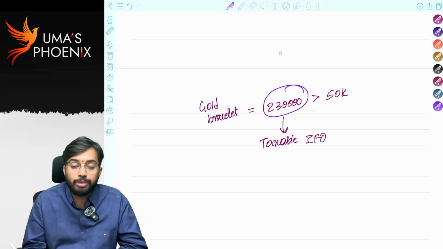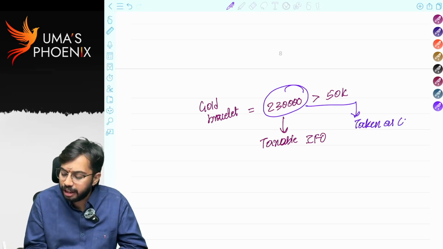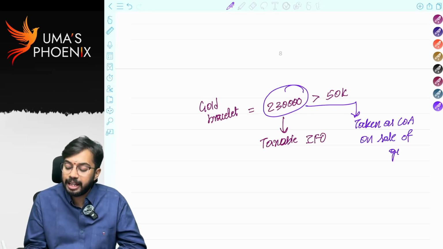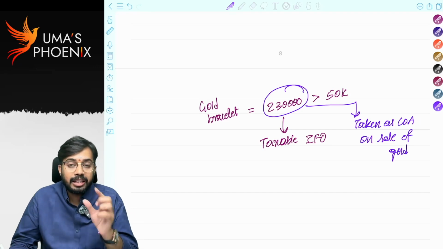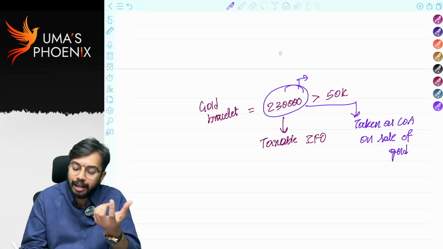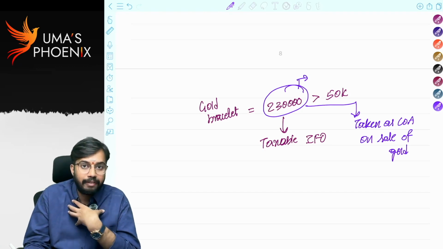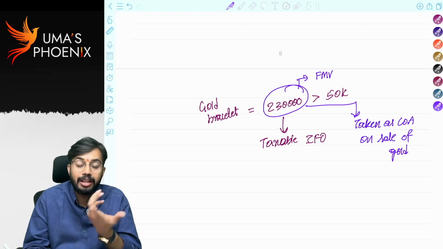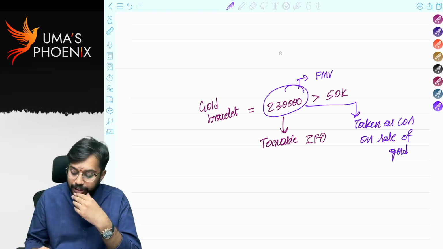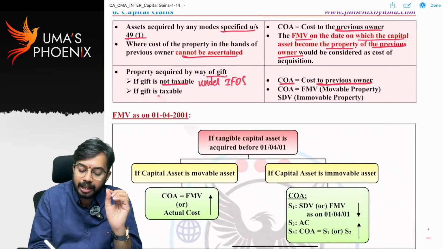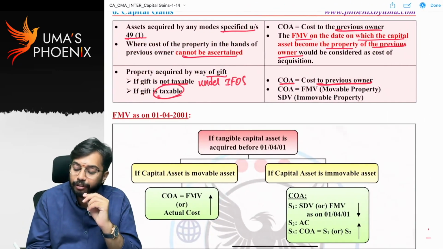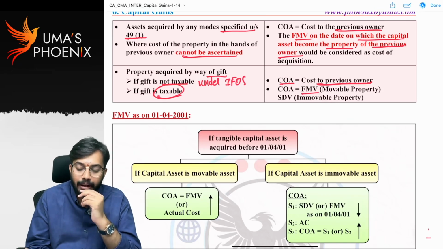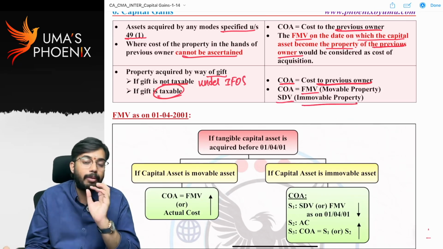Now whatever this 2,30,000 is, this is to be taken as cost of acquisition on sale of the gold bracelet. Whenever a gift is taxable, whatever the fair market value on the date on which the gift is given to me, on this date the fair market value of that gift is 2,30,000. That is to be taken as cost of acquisition. So whenever a gift is taxable, cost of acquisition is equal to fair market value in case of movable property, and stamp duty value in case of immovable property.